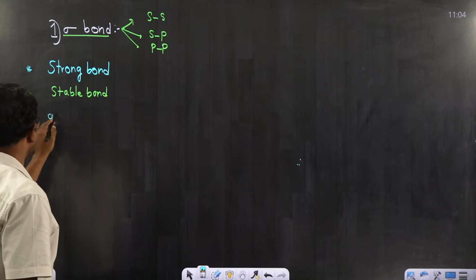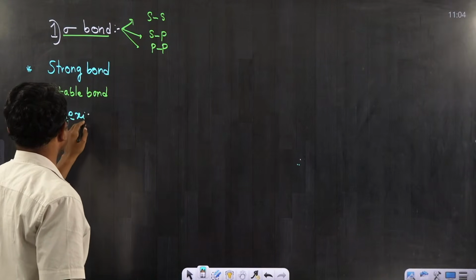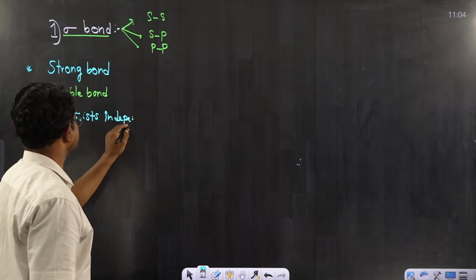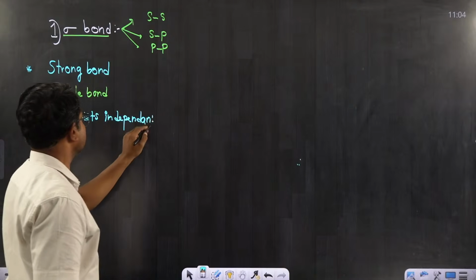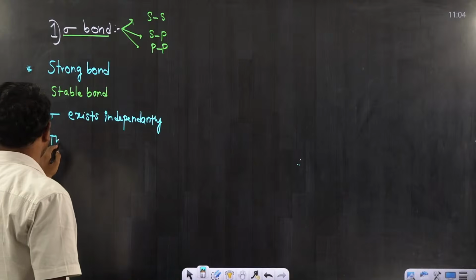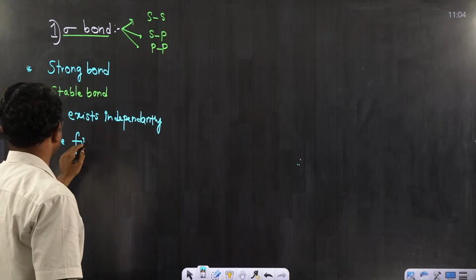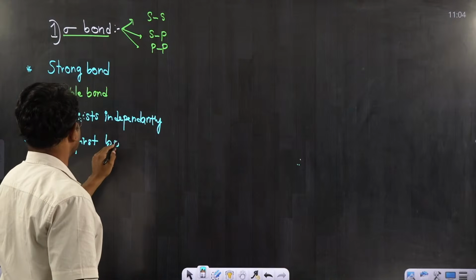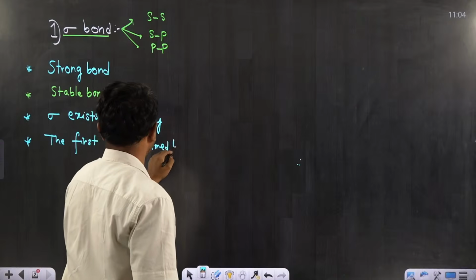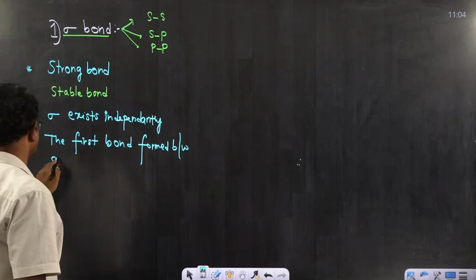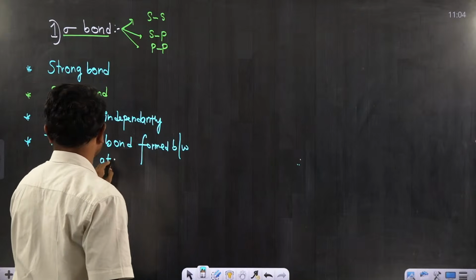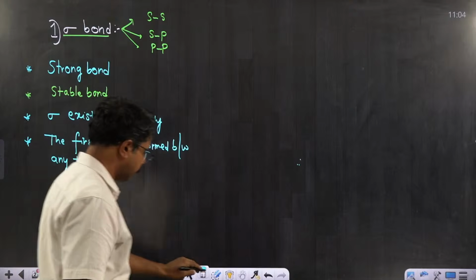Sigma bond exists independently. I can also say the first bond formed between any two atoms must be sigma bond, right?